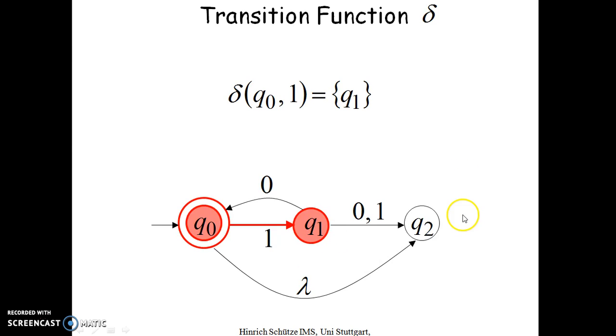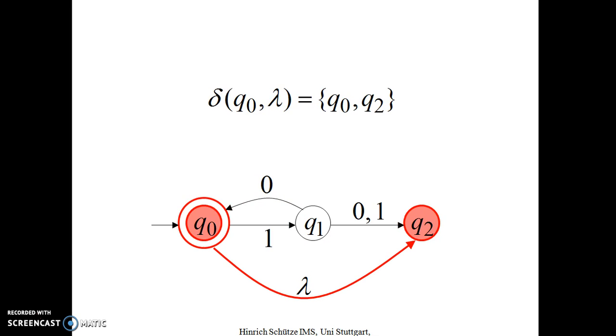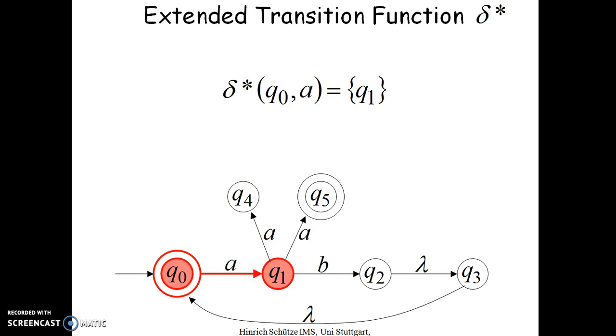How can I write the transition function? Q0 on reading 1 reaches Q1, and Q1 on reading 0 can reach Q0 and also Q2. And on reading lambda, I will reach Q0 and also Q2. And Q2 on reading 1 has no transition.